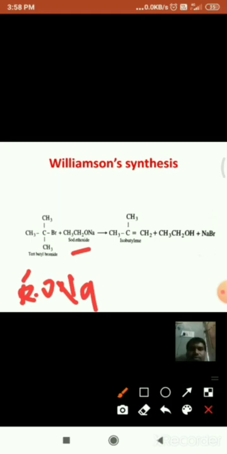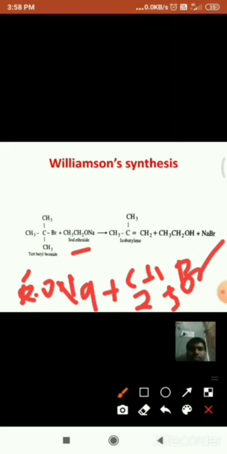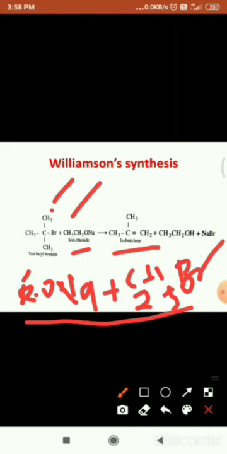That means we have to take sodium tertiary butoxide plus ethyl bromide, C2H5Br. This results in ethyl tertiary butyl ether. But if we take it reversely, that means the halide of the tertiary butyl group and the alkoxide of a primary alkyl group, it results in isobutylene, not ethyl tertiary butyl ether. I think you have understood this.